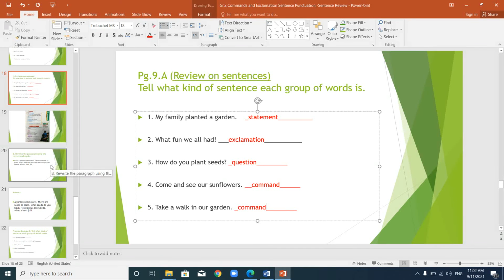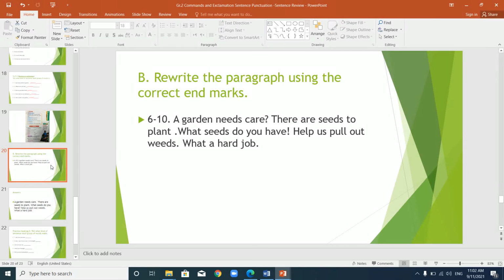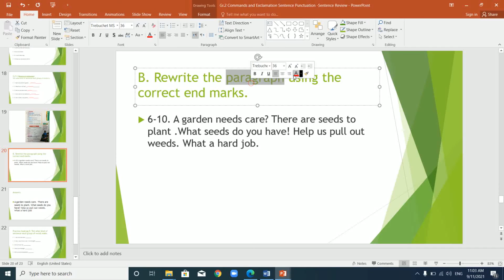For the last part on page 9, it says here, rewrite the paragraph using the correct end marks. So here, this small paragraph. If you don't know what a paragraph is, we didn't take it before, but let me just give you an idea. A paragraph is when you write some sentences together about one idea, about one thing.